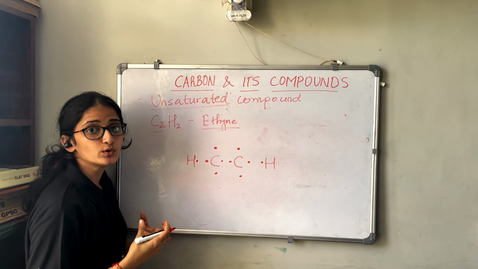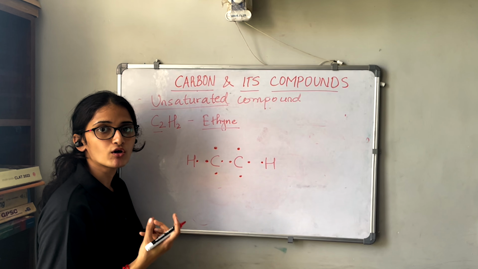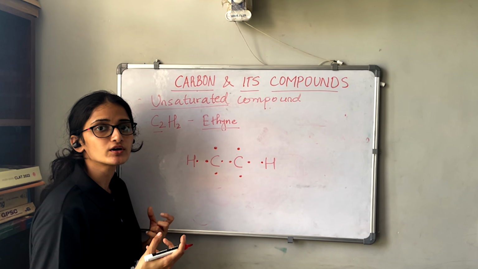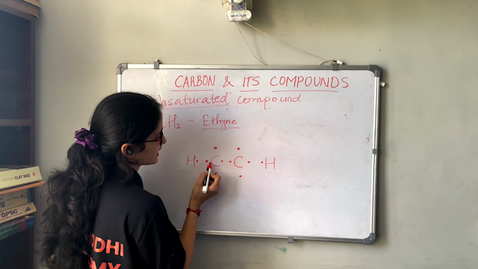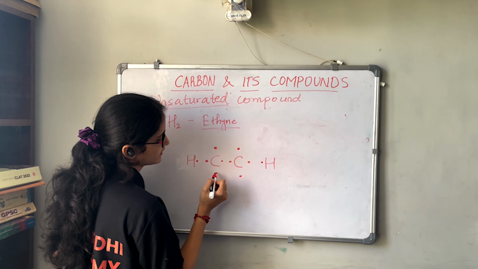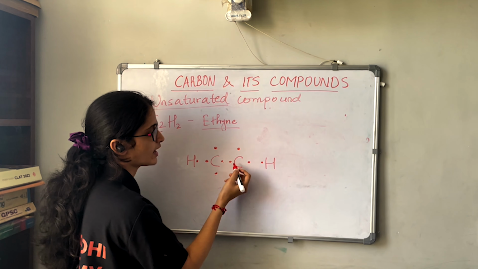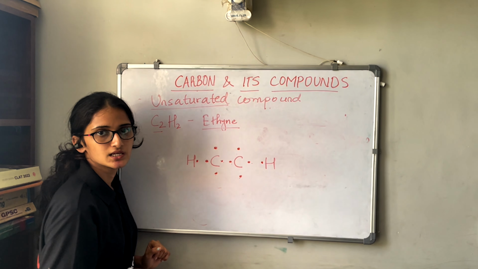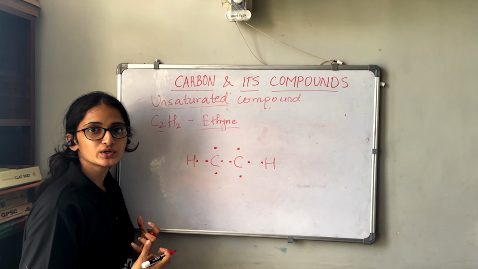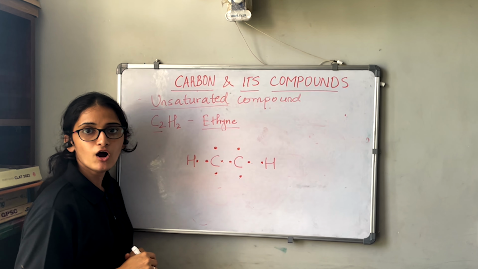Now let us count the number of electrons in each carbon atom, to see if they form a complete octet or an incomplete octet. This carbon has 1, 2, 3, 4, 5, 6, and this carbon also has 1, 2, 3, 4, 5, 6. So how many more electrons do they need? They need 2 more electrons to complete the octet.